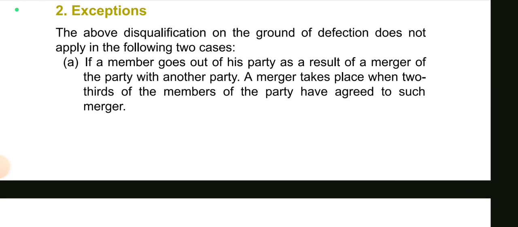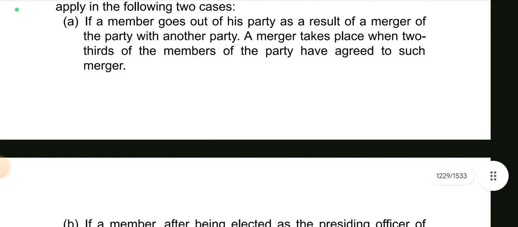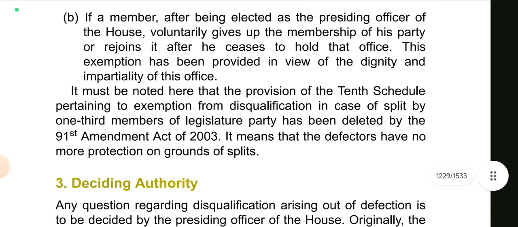Now exceptions. The above disqualification on the ground of defection does not apply in the following 2 cases. If a member goes out of his party as a result of a merger of the party with another party, a merger takes place when 2/3 of the members of the party have agreed to such merger. If a member, after being elected as the presiding officer of the house, voluntarily gives up the membership of his party or rejoins it after he ceases to hold that office, this exemption has been provided in view of the dignity and impartiality of this office.